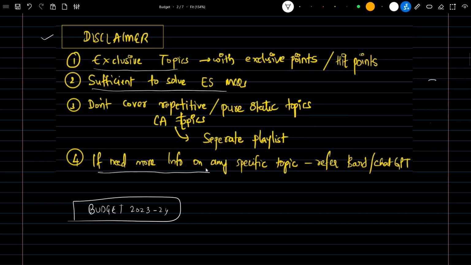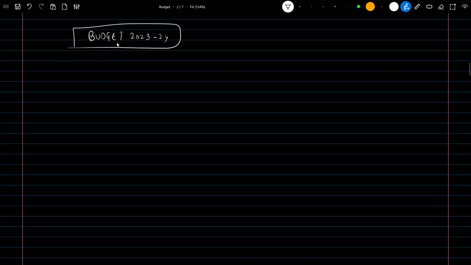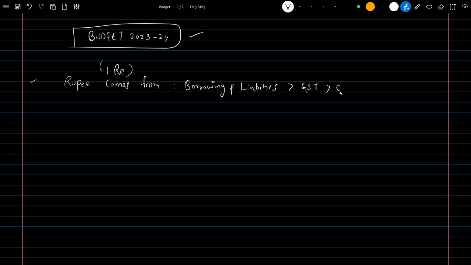Okay, now let's start. Budget 2023-24. The first point is to understand where the rupee comes from. If we are getting 1 rupee, where are we getting it from? The majority of it comes from borrowings and other liabilities. After that is GST, then corporate tax, then income tax, then excise duty, followed by customs duty.